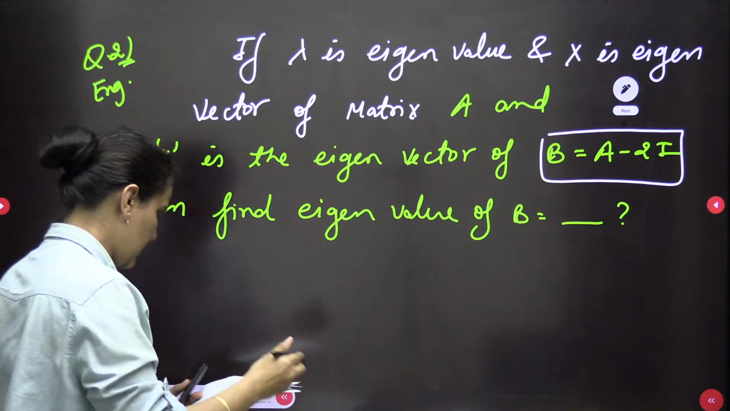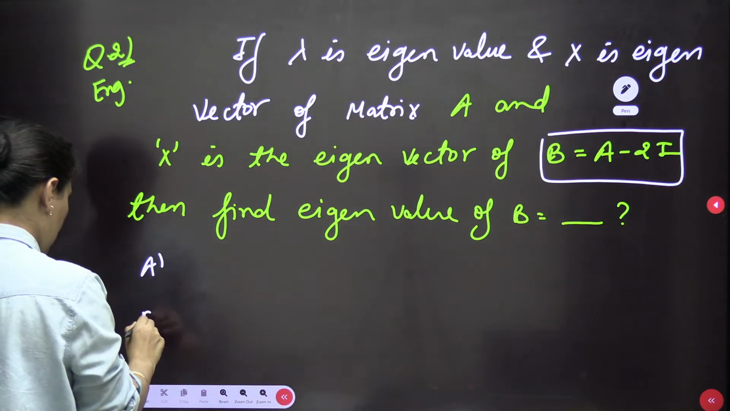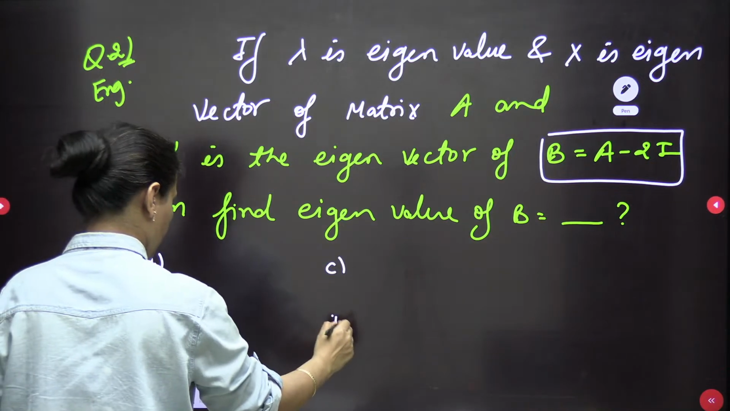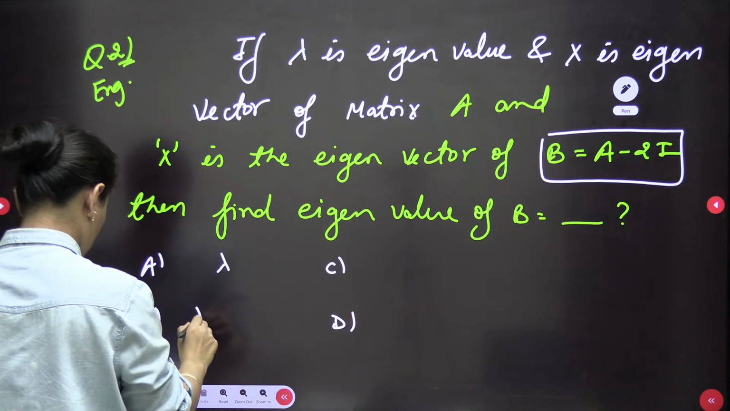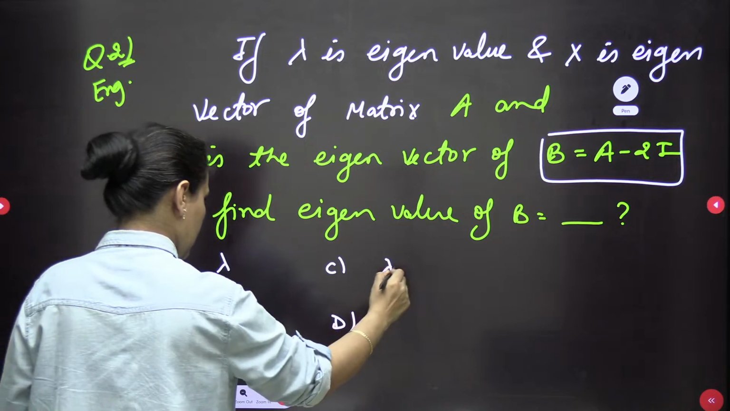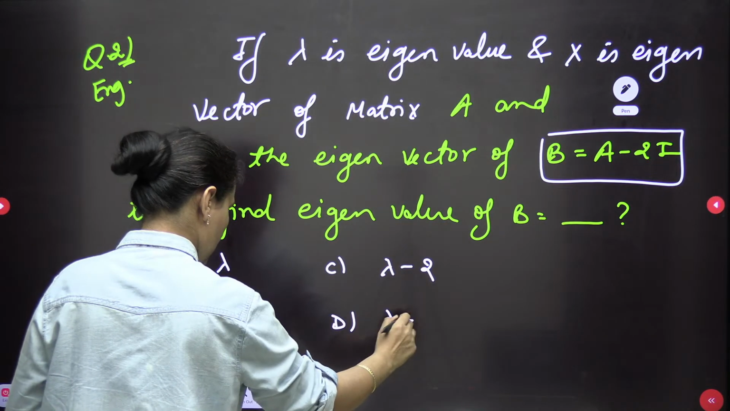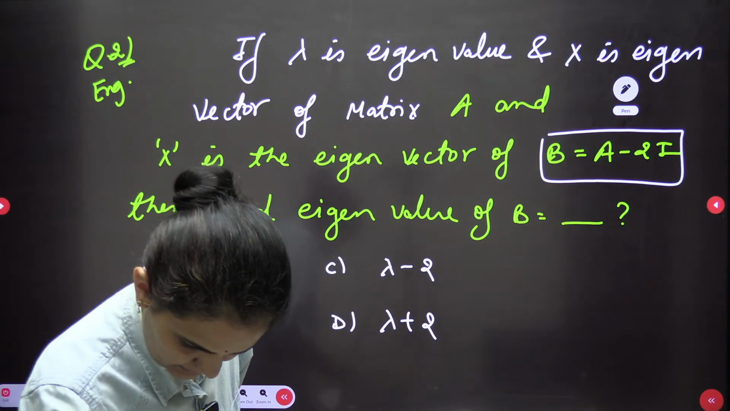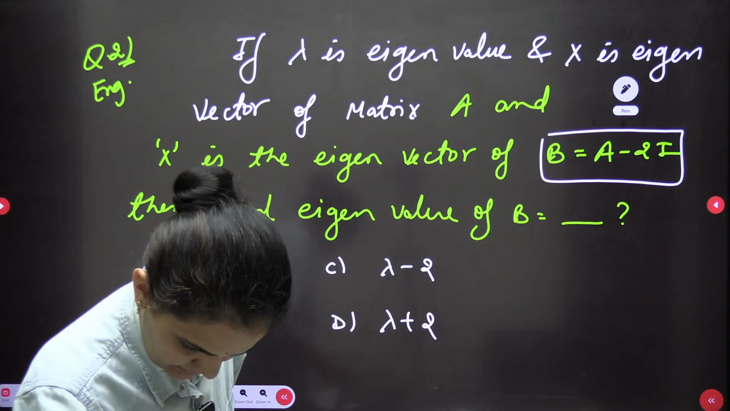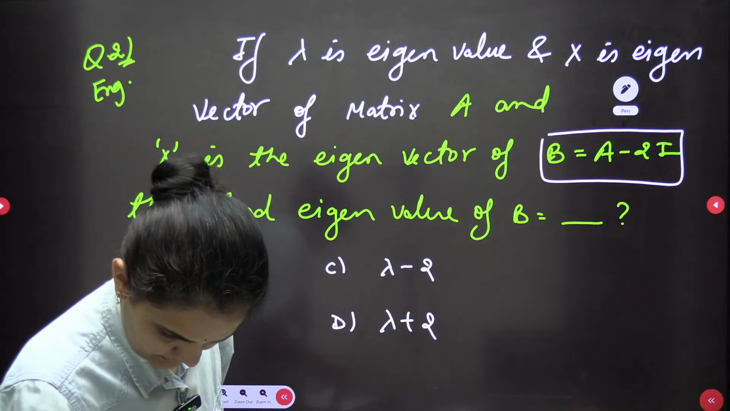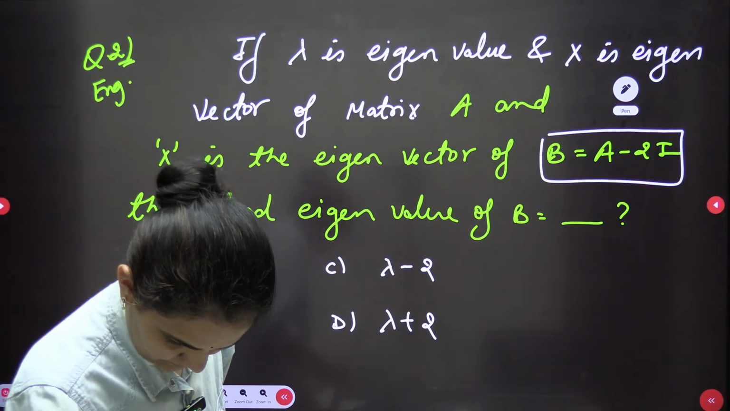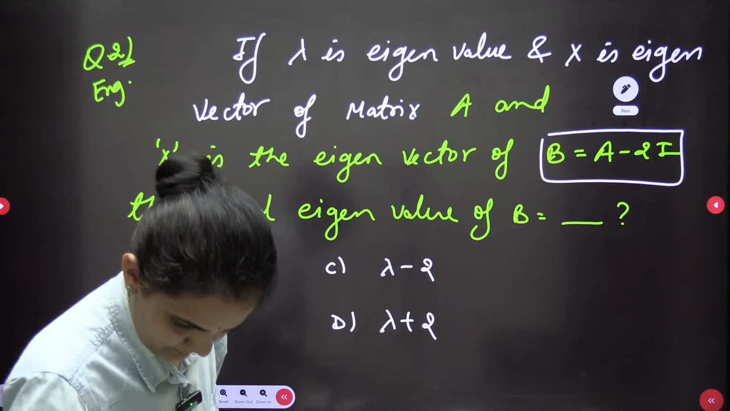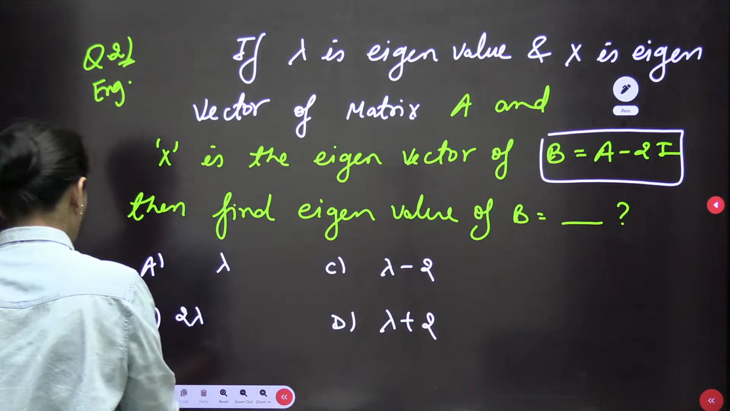And I think options are available here. MCQ question is there: lambda, 2 lambda, lambda minus 2, or lambda plus 2. Okay? Options available. So very easily we can solve this one.